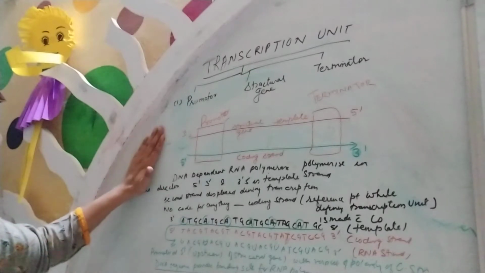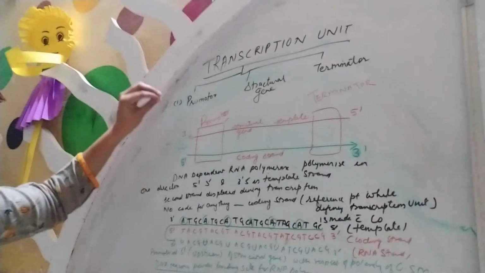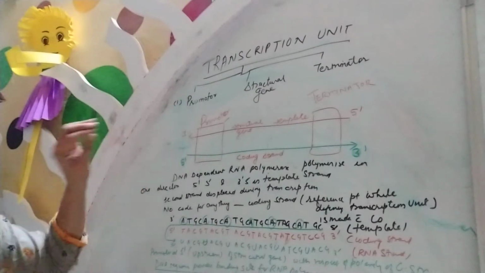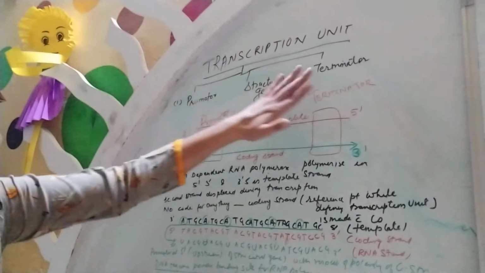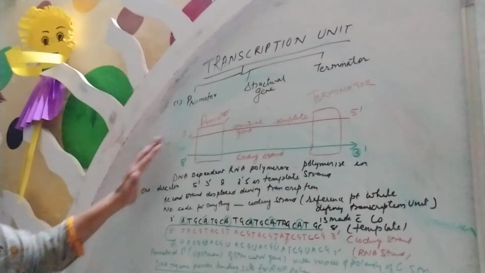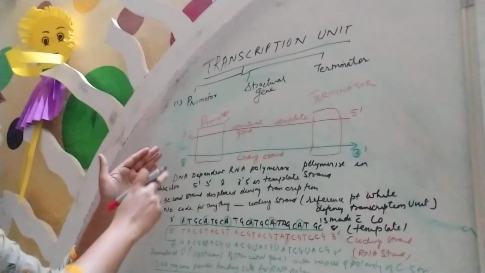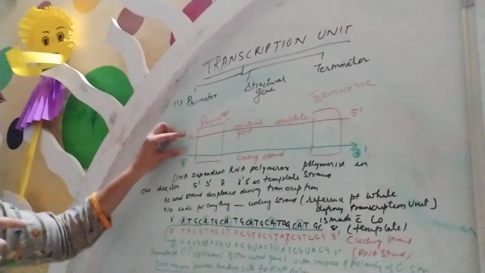Okay, with the help of the diagram we can easily understand this. How will the copying of DNA to messenger RNA take place? That is in the promoter, structural gene and the terminator. So first we start with this. We have a double helical structure. You can see that these are the two strands of the double helix, separated.